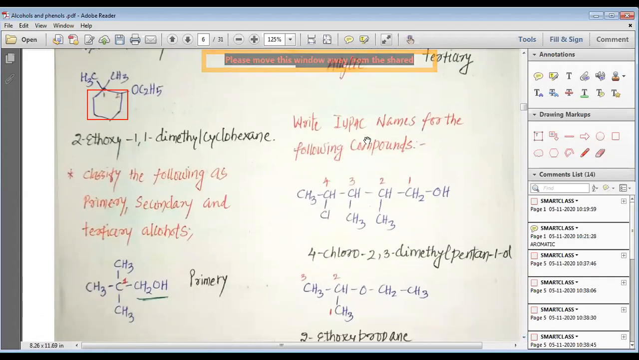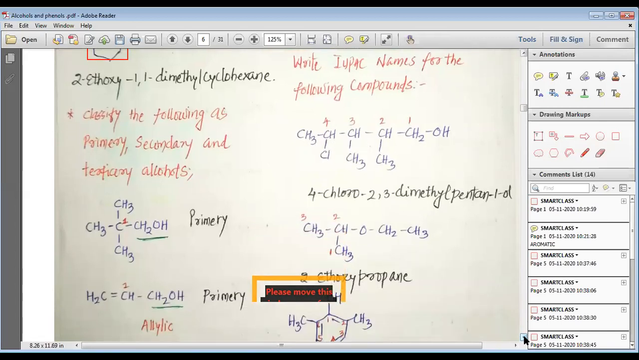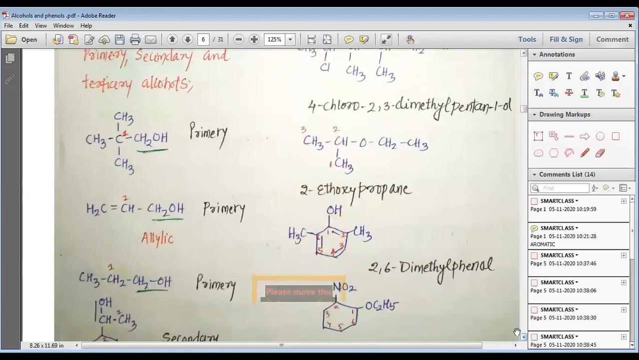Now we should study some of the in-text questions. Write the IUPAC names of the following compounds. Here you can see that I have given you the numbers 1, 2, 3, 4, and on the 4th position. Now the question arises, why is this carbon 4? Because the carbon which is directly bonded to the functional group is given priority. So it is 4-chloro, 2,3-dimethyl, and then you can see both on the 3rd and 2nd carbon we have a methyl group.